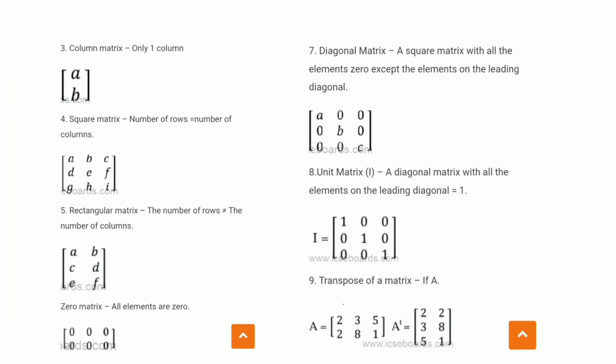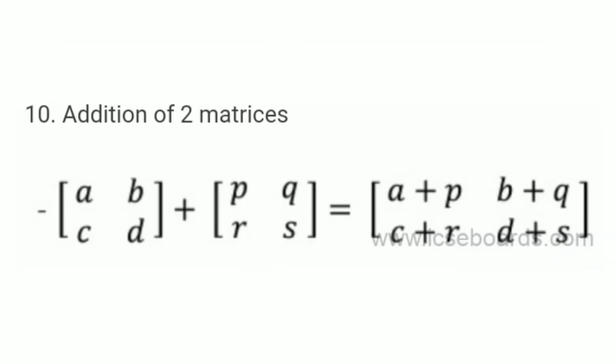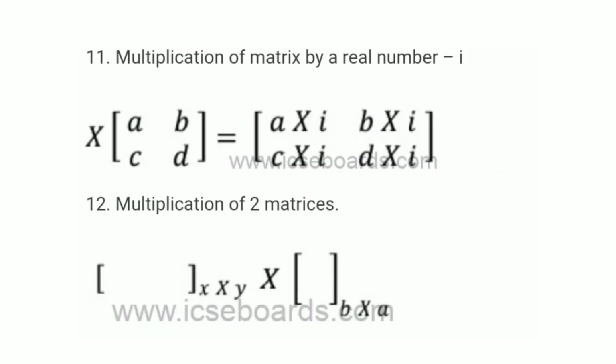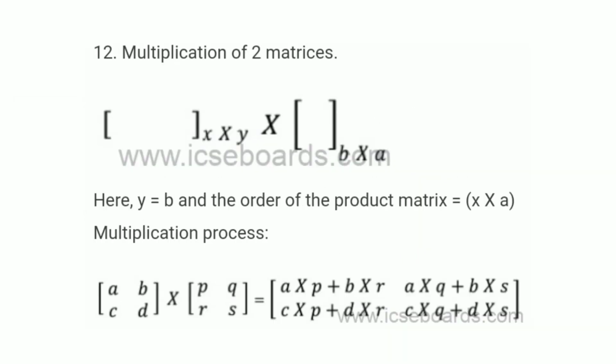You have to know the different types of matrices like the row matrix, column matrix, square matrix, zero or null matrix, and identity matrix. You need to know all of these. You need to know how to add matrices and how to subtract matrices. You are also supposed to know the multiplication of matrices.